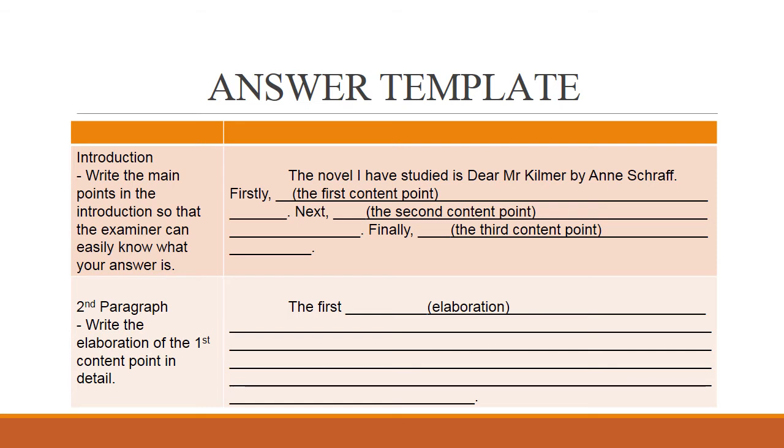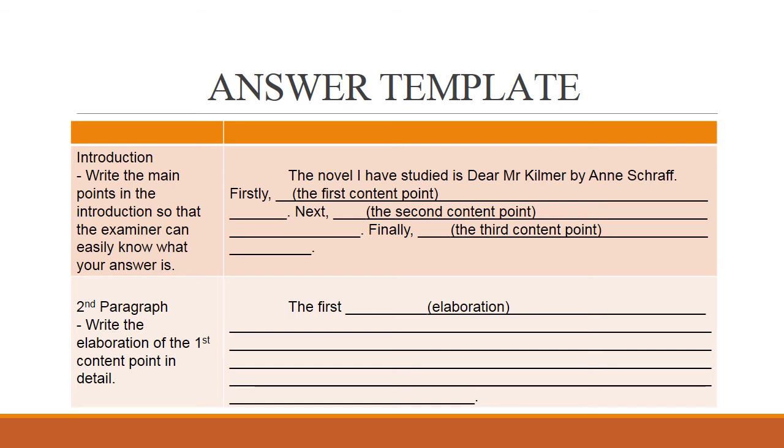You need to choose the novel, and then after that you are going to write the main points, all the main points that you are going to give explanation in the following paragraphs. So for example, you can write firstly and then the first content point. After that, next, followed by the second content point, and finally followed by the third content point.